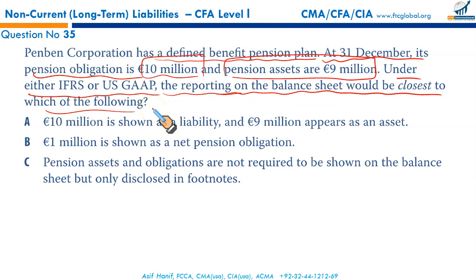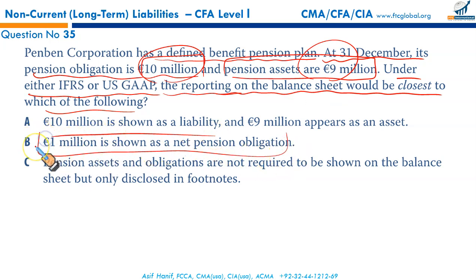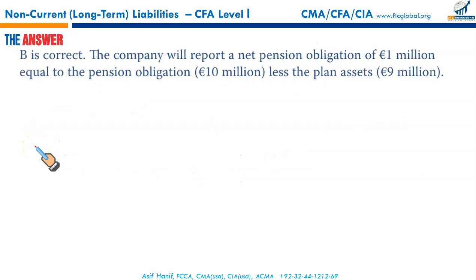If you remember, we compare the obligations with the assets. The difference would either be net pension liability or net pension asset. Since our obligations are more than the assets by 1 million euros, it has to be reported as a liability. It's a net pension obligation of 1 million euros, so that makes B our correct option.